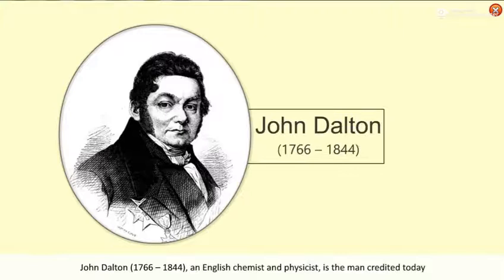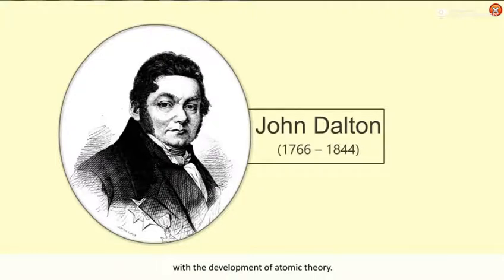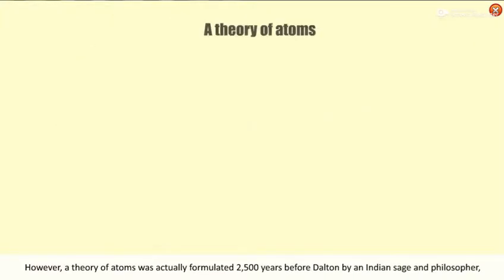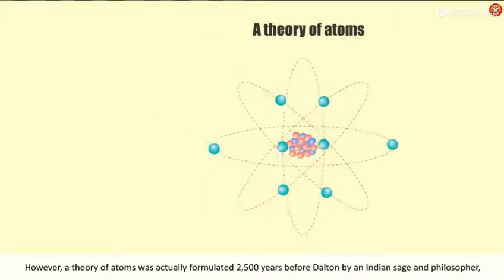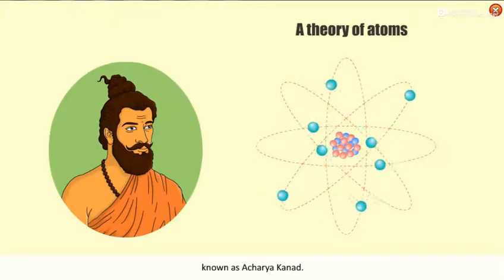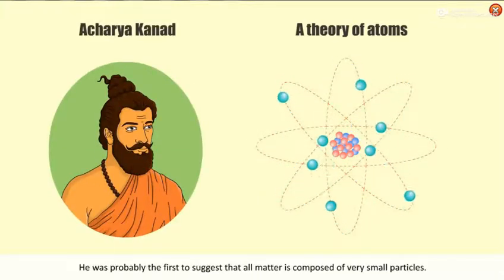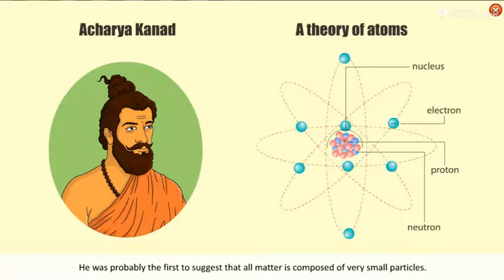John Dalton, 1766 to 1844, an English chemist and physicist, is the man credited today with the development of atomic theory. However, a theory of atoms was actually formulated 2,500 years before Dalton by an Indian sage and philosopher known as Acharya Kanad. He was probably the first to suggest that all matter is composed of very small particles. He gave the name Anu to these particles.